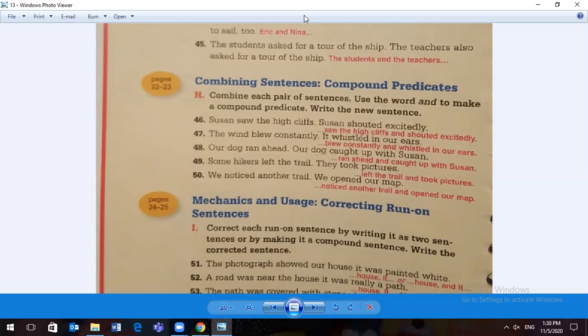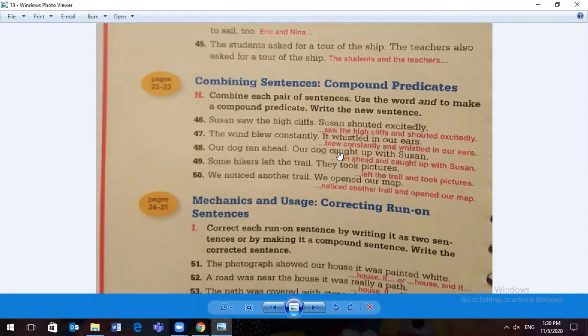We use "and" to combine the parts that are the same. The wind blew constantly. It whistled in our ears. It is talking about the wind. So the wind blew constantly and whistled in our ears.